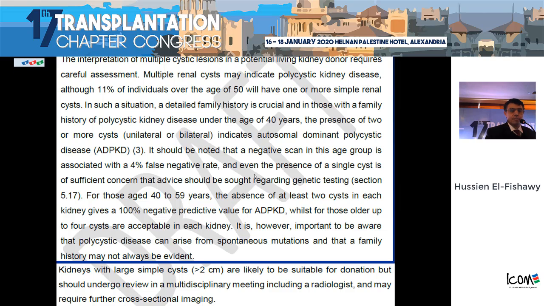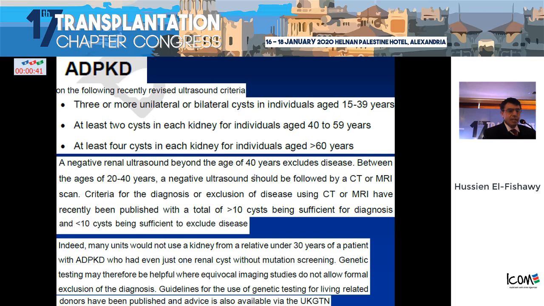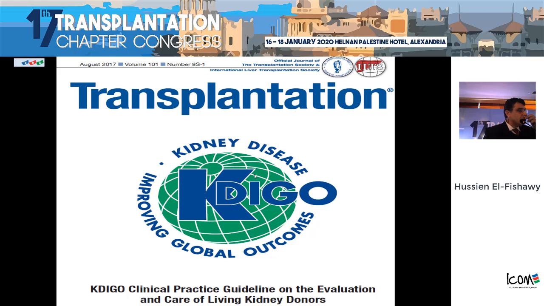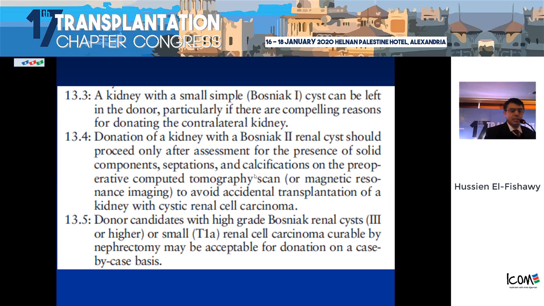What about the British Transplantation Society? Plus or minus, they supported the previous results and said the same. Let's go to the KDIGO guidelines. KDIGO guidelines have mentioned that donor candidates with polycystic kidney should not donate. Donor candidates with a family history of polycystic kidney disease, first degree related, may be acceptable for donation if they meet age-specific imaging or genetic testing criteria which reliably exclude adult polycystic kidney disease.